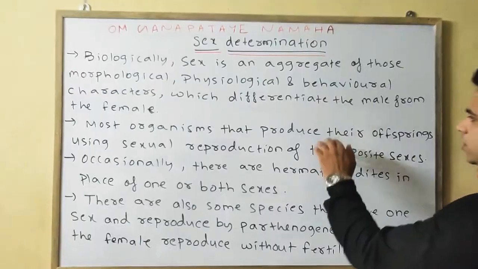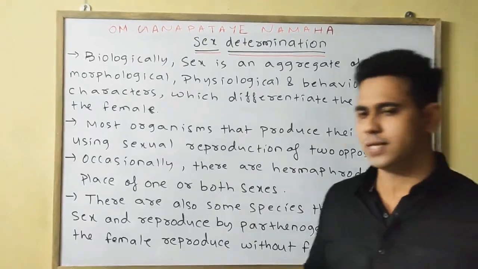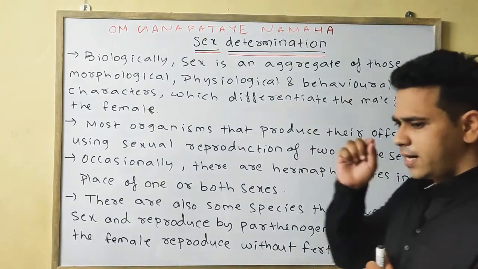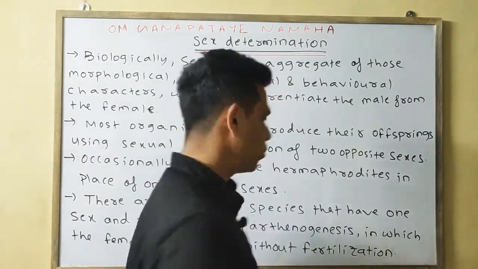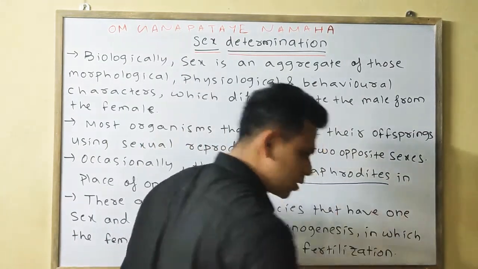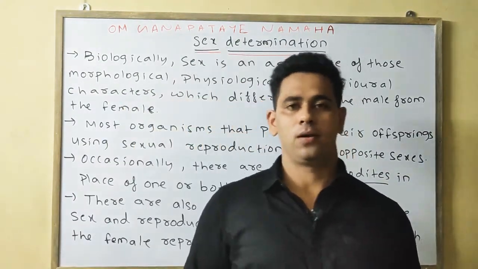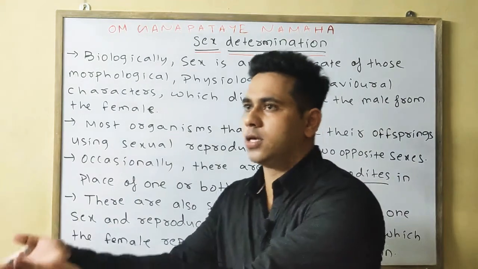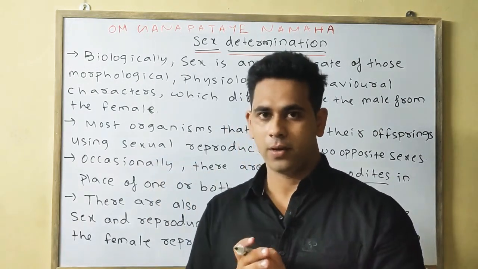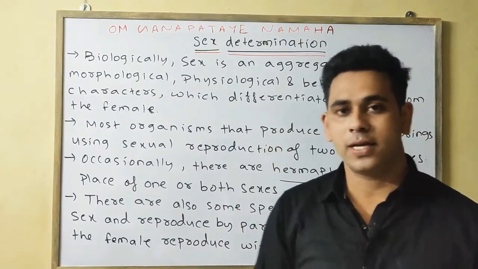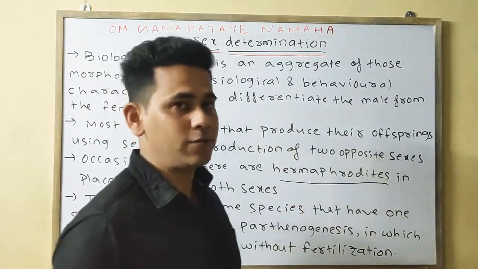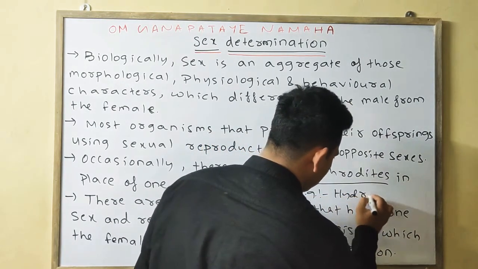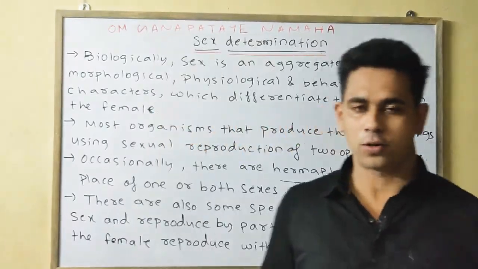Next point, most organisms reproduce, obviously we know, by sexual reproduction through two opposite sexes. Third point, occasionally there are also some organisms which are hermaphrodite in nature, meaning in the same organism the male and female reproductive organs are present. In human beings, one is either male or female. But in a hermaphrodite, the same organism consists of male and female reproductive organs. A common example is your hydra. It consists of both male and female reproductive organs.